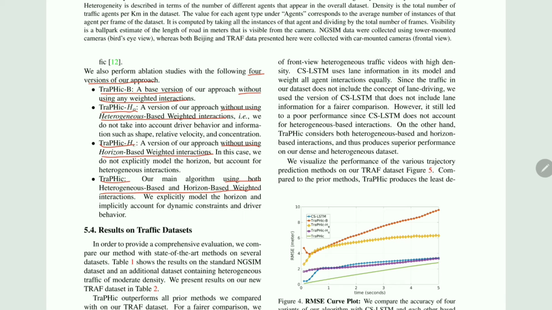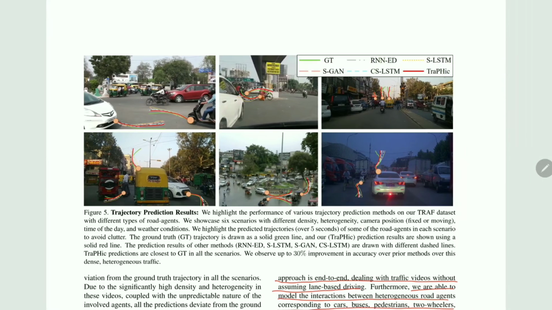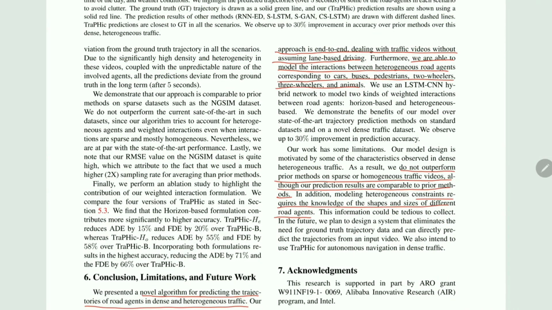Overall, as a conclusion, the authors present a novel algorithm for predicting the trajectories of road agents in dense and heterogeneous traffic. The approach is end-to-end, dealing with traffic videos without assuming lane-based driving. They are able to model the interactions between heterogeneous road agents corresponding to cars, buses, pedestrians, two-wheelers, three-wheelers, and even animals. However, there are a few limitations.